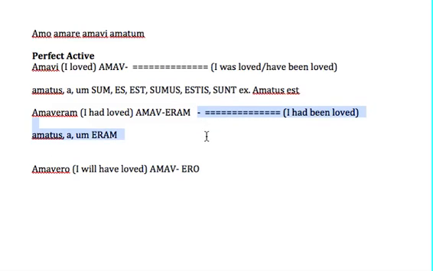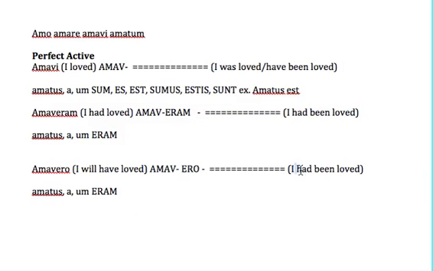Exactly the same thing for the future perfect passive. I will have been loved. Amatus, amata, amatum, ero, this time.